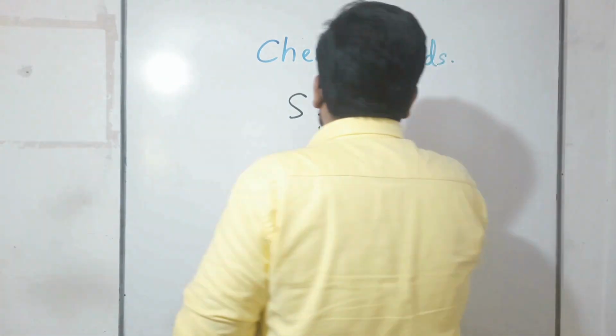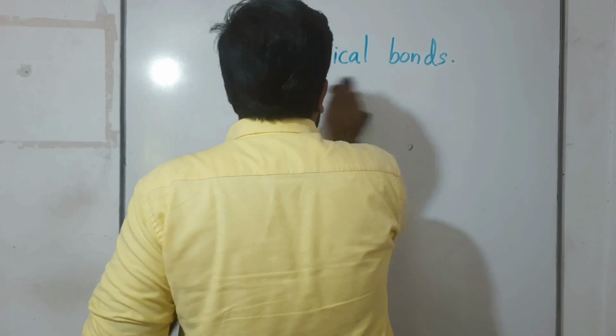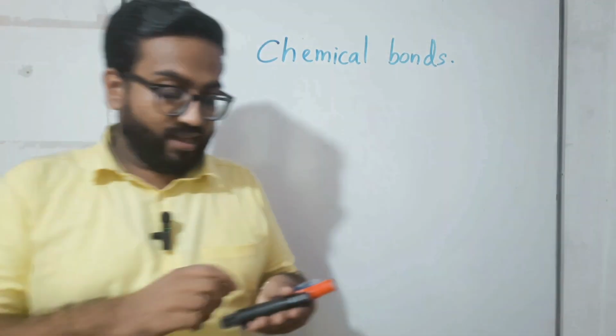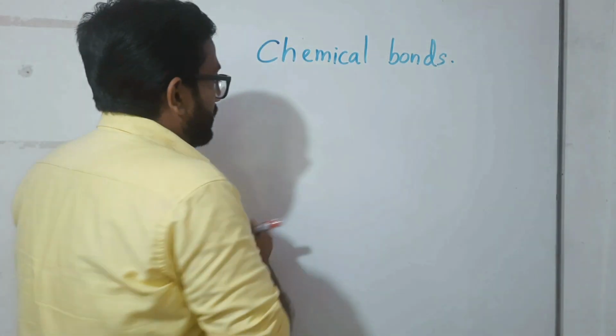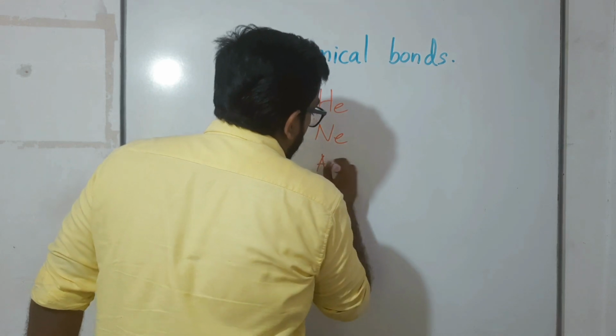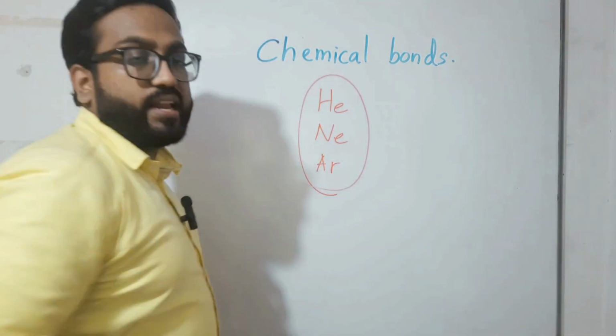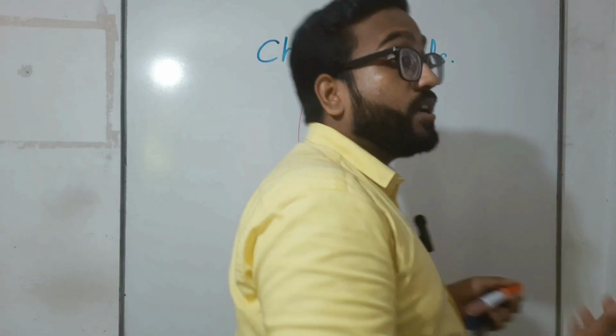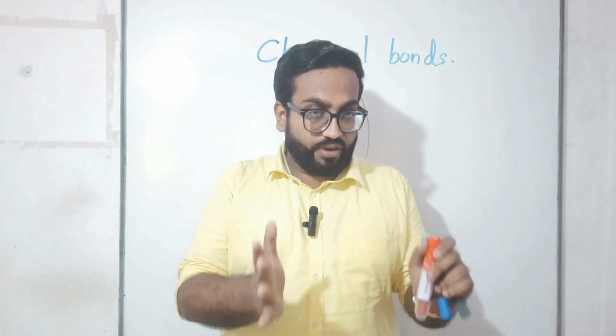So children, in our periodic table there are 3 special atoms. Can you remember? If I write this, I think you will remember who they are. Helium, neon and argon, right? Now let me know, who are helium, neon and argon? They are known as what? Noble gases. Can you remember?